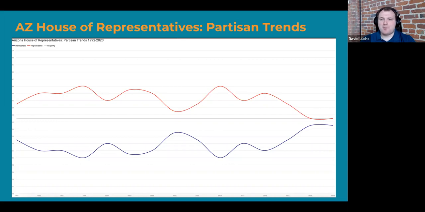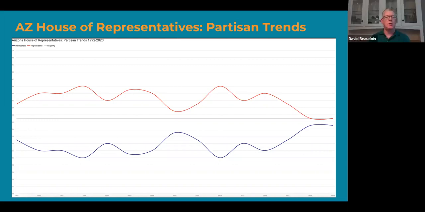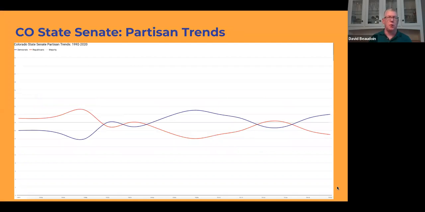So the other chamber that made it onto our list was the Colorado State Senate. Yeah, it's right next door. And this is a situation that is sort of a mirror image of Arizona. Democrats have a 21-14 majority right now in the Colorado State Senate. Colorado is also under a Democratic trifecta, which has been in place since 2019, because they also control the state house.